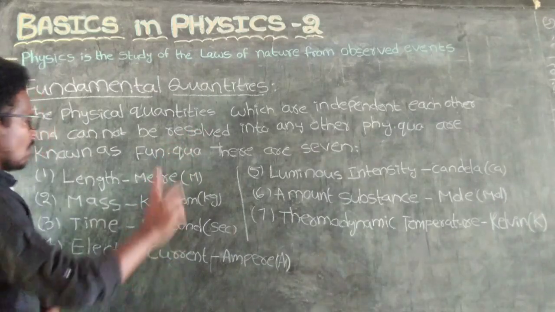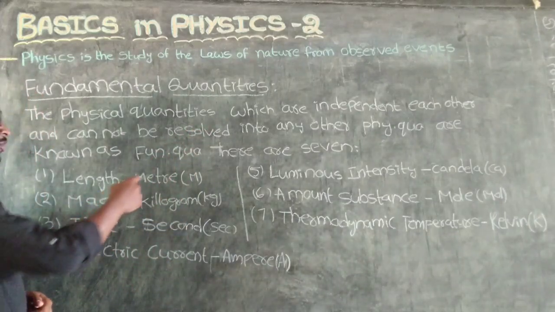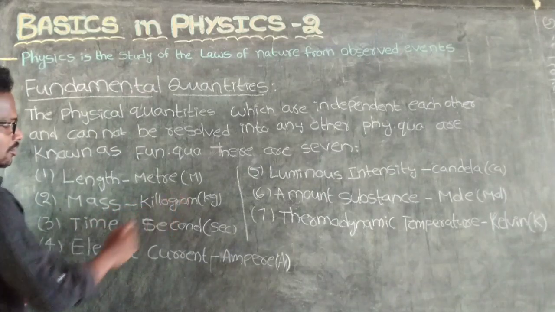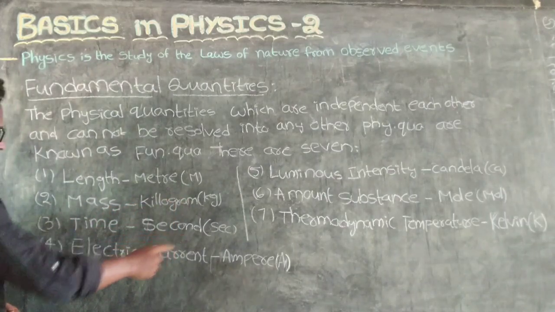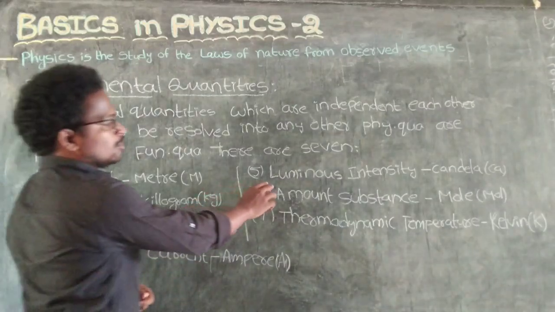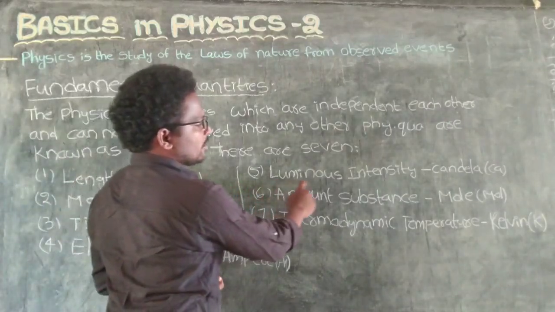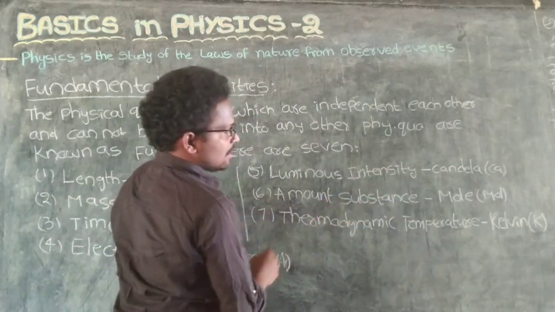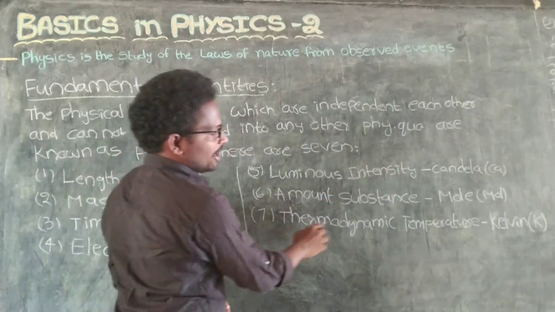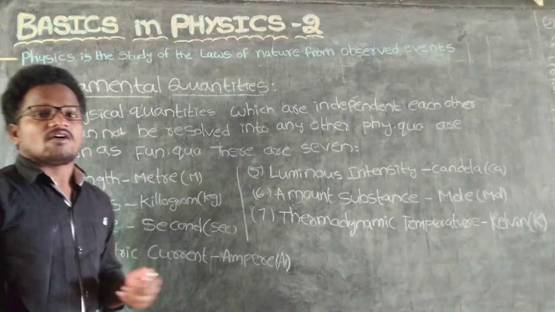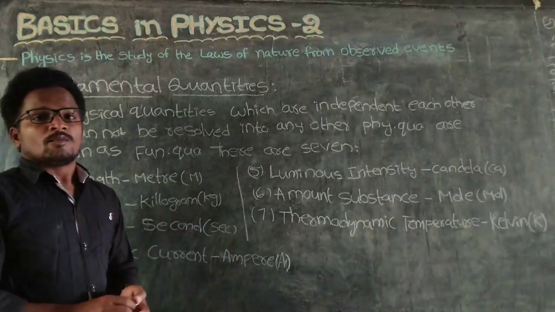There are 7 types. First one is length, unit meter. Mass, unit kilogram. Time, second. Electric current, ampere. Fifth one, luminous intensity, candela. Amount of substance, mole. And thermodynamic temperature, Kelvin. These are all the 7 types of fundamental quantities.